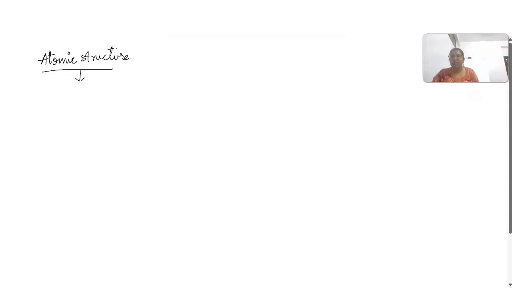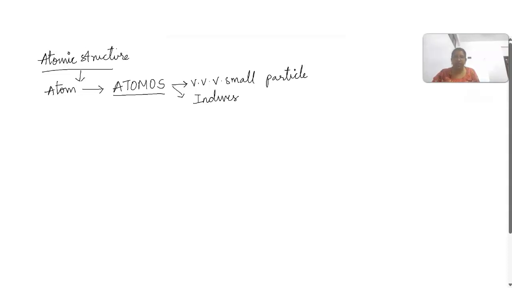Earlier, the name atom was called atomos. What is it? Atomos. So what is meant by this atomos? Atomos means a very small particle, or you can even say that it is indivisible. This word atomos was taken from the Greek word.